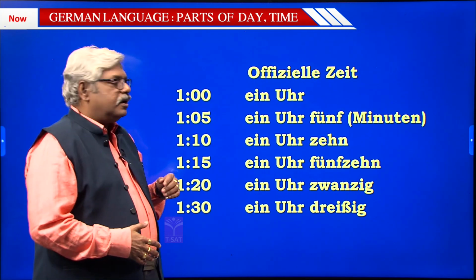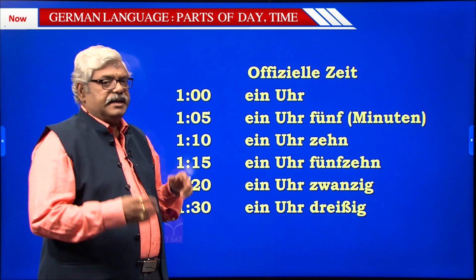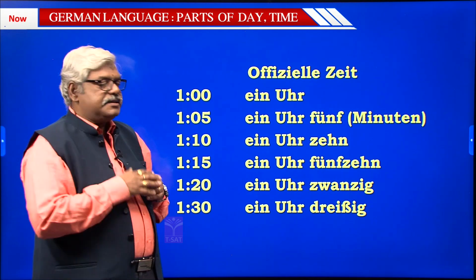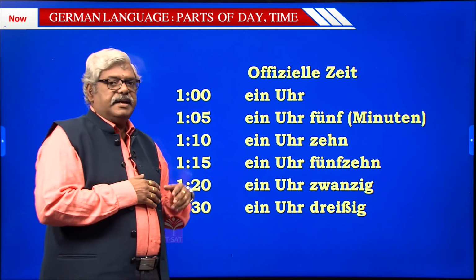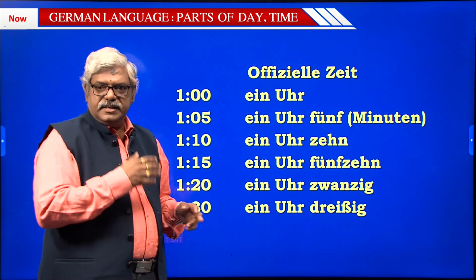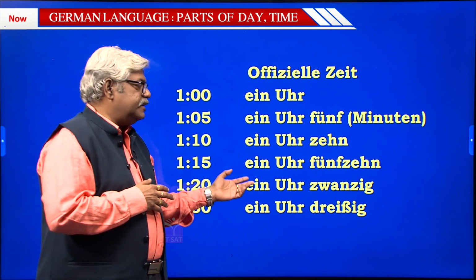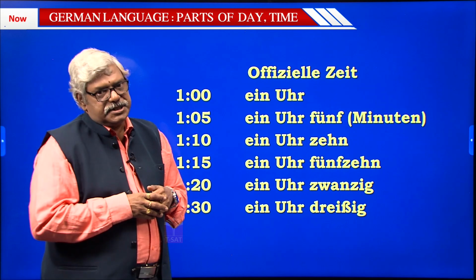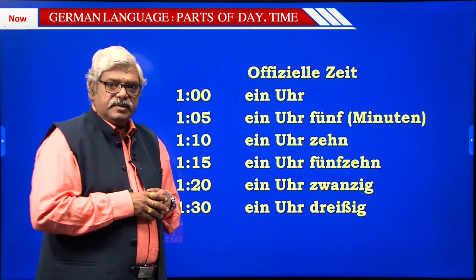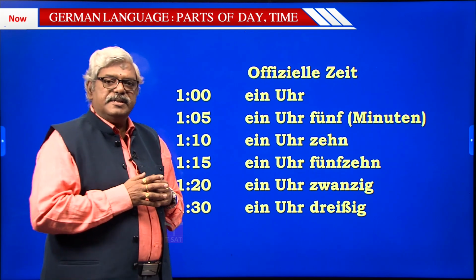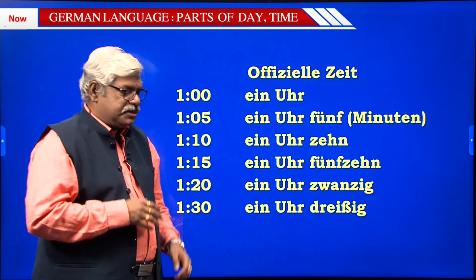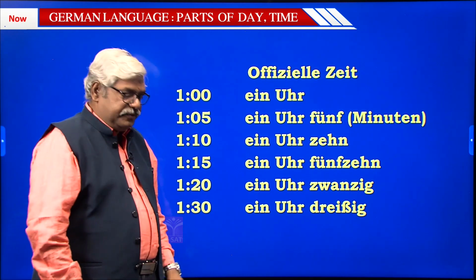1 Uhr is 1 o'clock, 1 Uhr 5 Minuten is 1 hour 5 minutes, similarly 1 hour 10 minutes, 1 hour 15 minutes, and so on. So that is the reason I did not give you the English translations over here. Of course, when I am speaking about the inofficial Zeit, I will be giving you the translations. Let us see some more of the official Zeit.